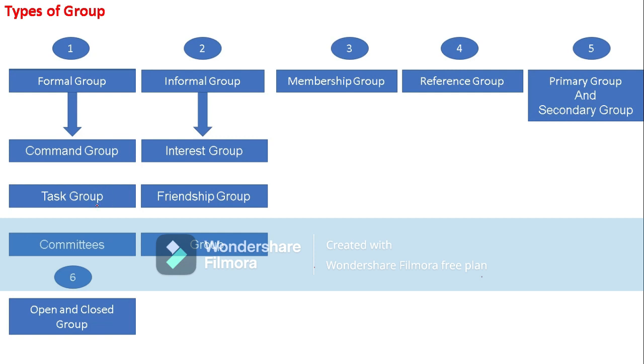Afterwards, whenever the task is completed, the group will not be seen there. Coming to another one under formal groups, for example, task group means certain projects will be done in the organization. For a particular project, a group of people will be teamed up. After completion of that particular project, the task group will be adjourned.